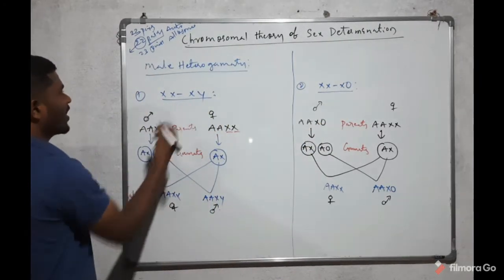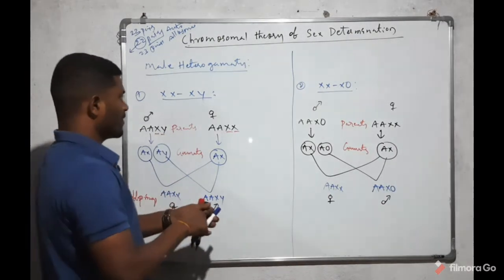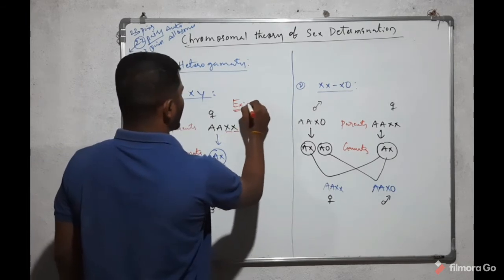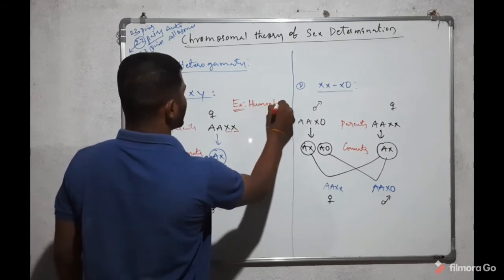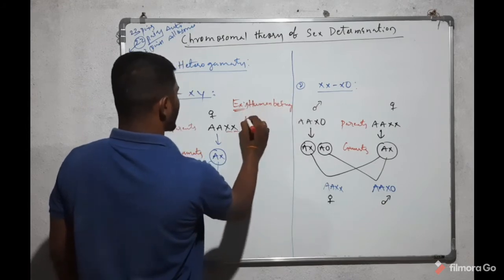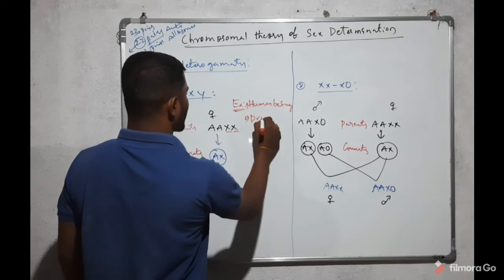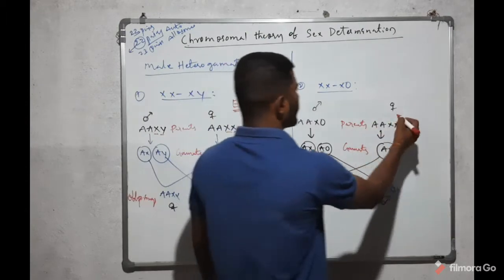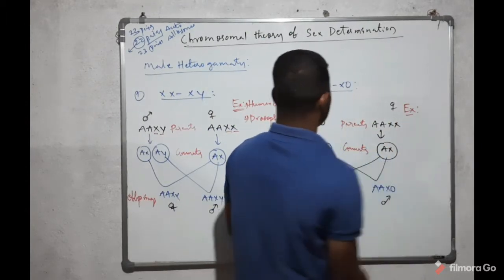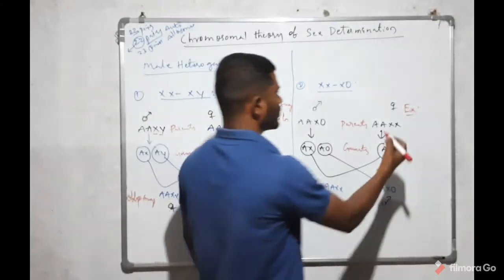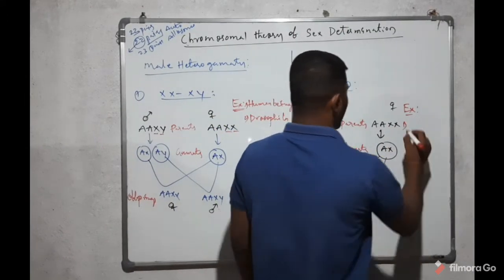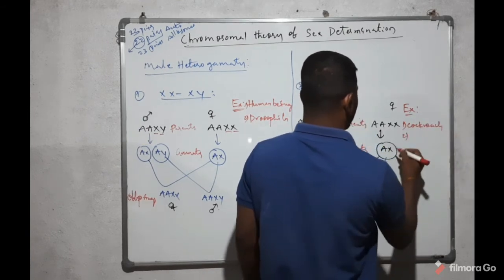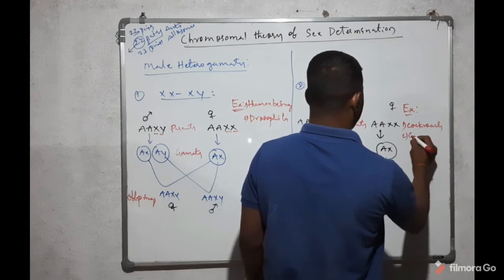Examples for the AAXY type of heterogamety: number one, human beings; the second example, Drosophila melanogaster. Examples for the XX XO type: number one is the cockroach, the second one is the grasshopper.